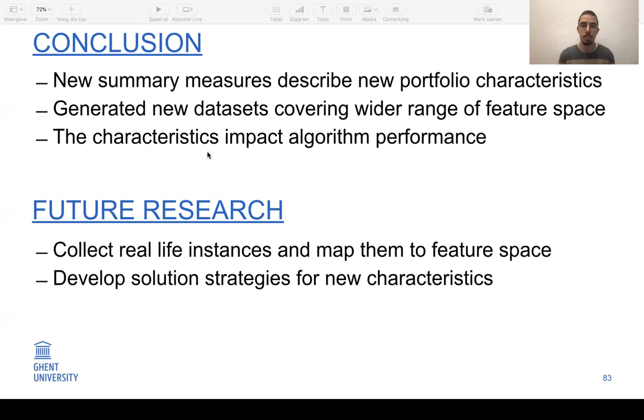So future research could collect real-life instances and map them to the feature space. So where in the feature space are real-life instances situated, so that algorithms can be tuned and tweaked towards these specific regions of the instance space. And second, researchers could also develop new solution strategies for the new characteristics that are present in the data sets.